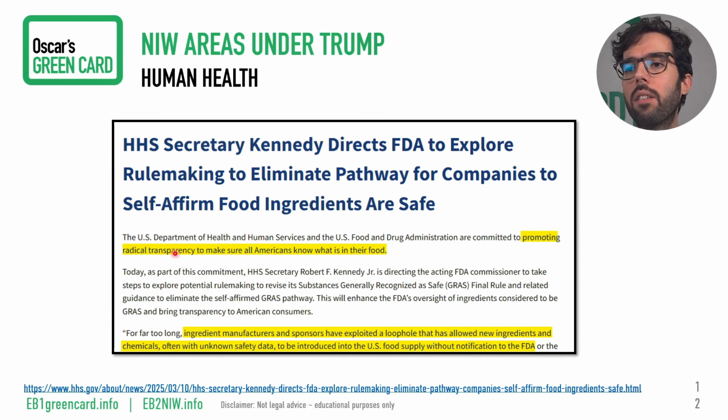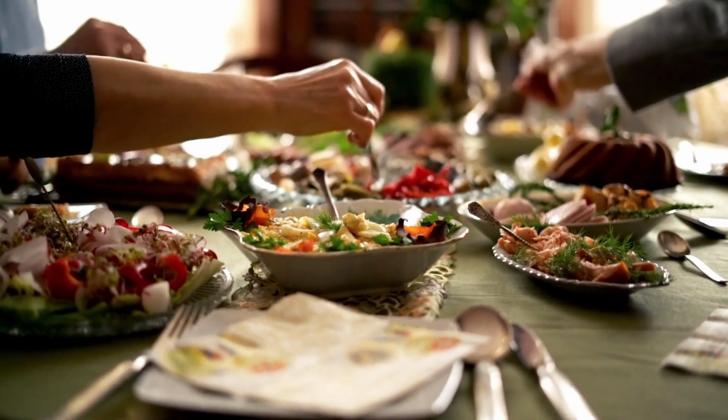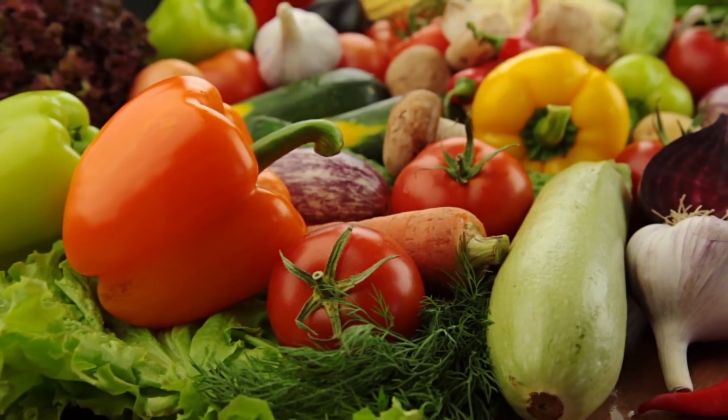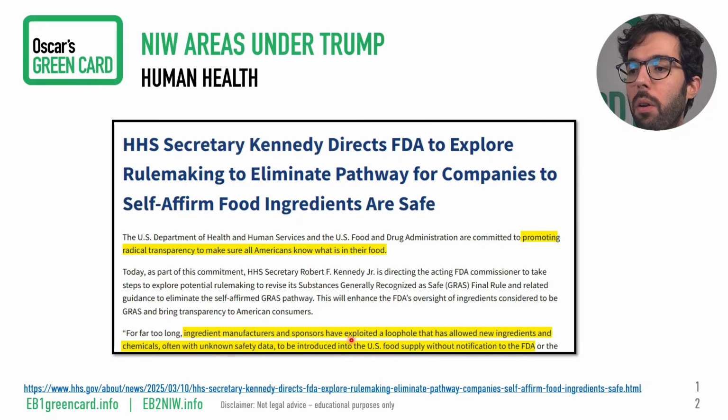And here, finally, we have some stuff from Secretary Kennedy, where they say that they want to promote radical transparency to make sure all Americans know what is in their food. So previously we covered transparency in the healthcare industry, hospitals and all that. And now it is the same about food, so you know what you're eating, basically. It says, "For far too long, ingredient manufacturers and sponsors have exploited a loophole that has allowed new ingredients and chemicals, often with unknown safety data, to be introduced into the US food supply without notification to the